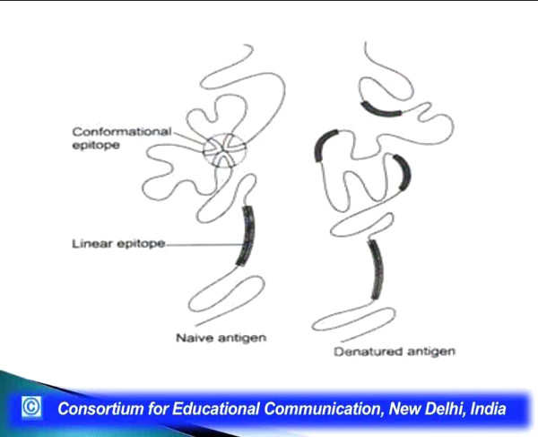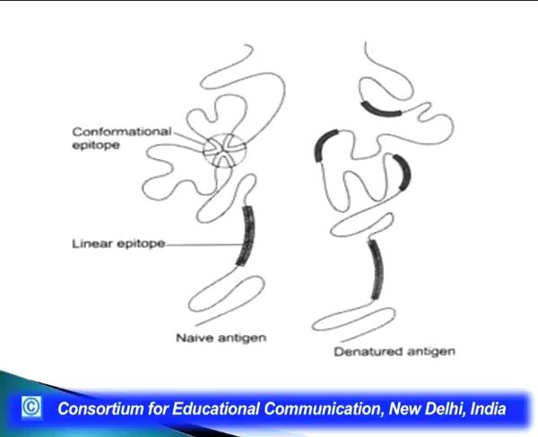Here, as you can see in the diagram, the first diagram is of the native antigen or the folded antigen, where, because of the folding of the protein, the conformational epitope has come closer, the amino acids have come closer to each other because of the folding of the protein. While in the second one, the darker portion shows the linear configuration of the amino acids, which is obtained only after the native antigen has been denatured.